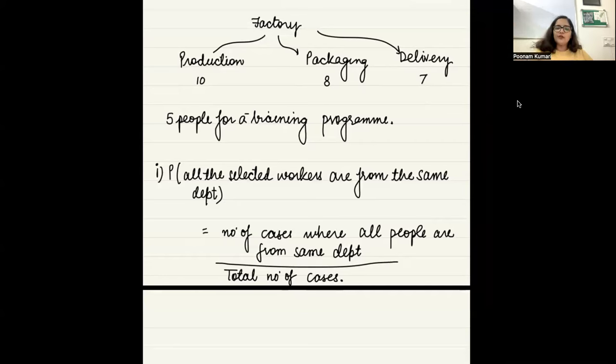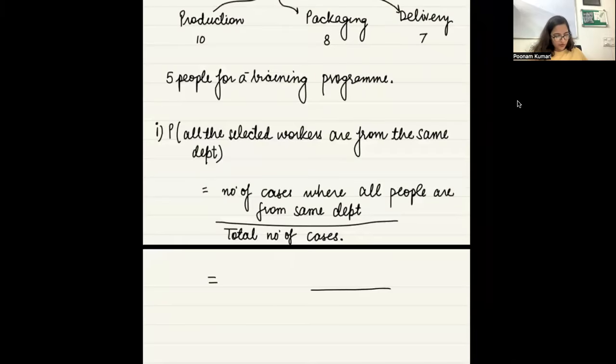So what is the total number of cases going to be? You have to select them. And does the order matter here? No, ma'am. No. So what will be the total number of cases? Out of 25, if you have to select 5 people. So 25C5, right?